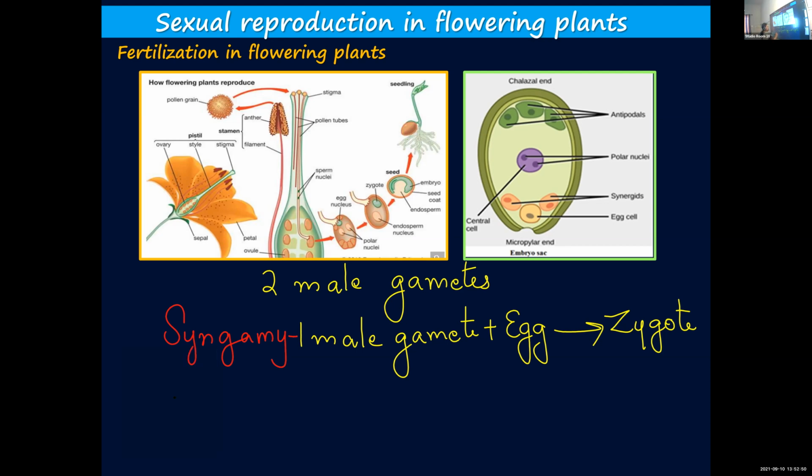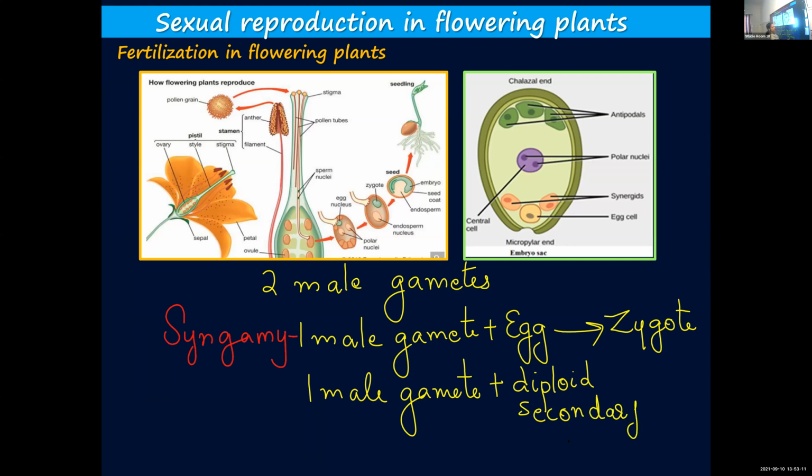The second male gamete will fuse with the diploid secondary nucleus formed by the fusion of two polar nuclei, resulting in the formation of PEN.